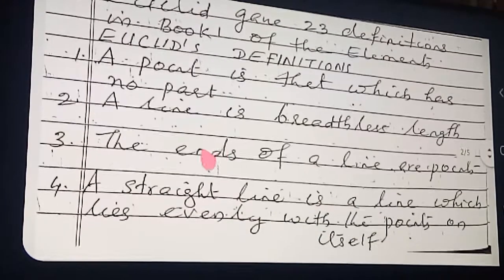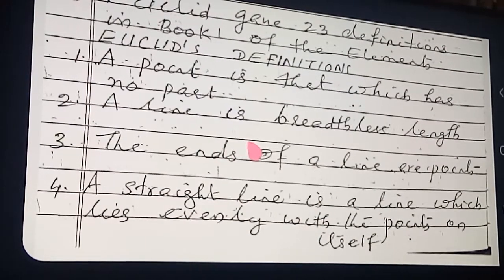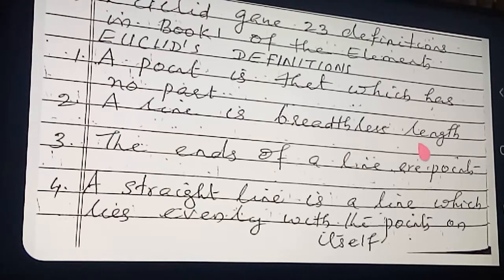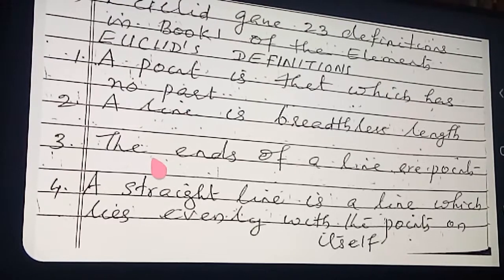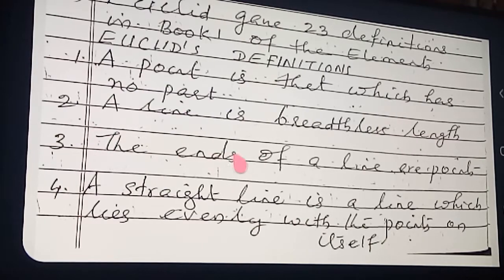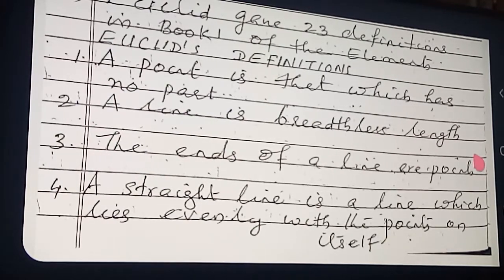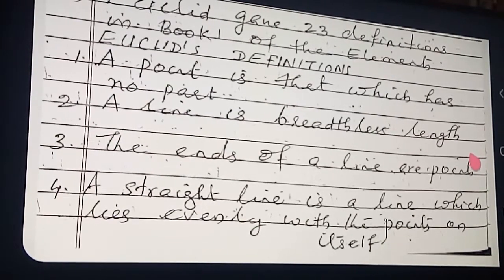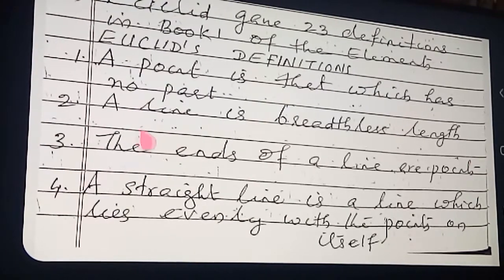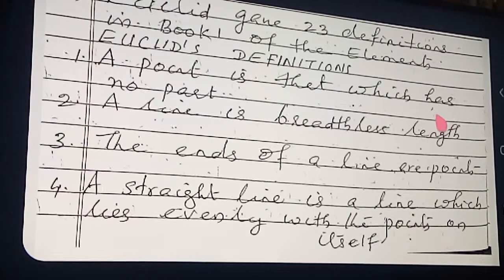Second definition: a line is breadthless length. When we draw a line, as I drew this line here, you see, is any breadth there? A line is breadthless length. A line has no breadth, so we measure it lengthwise only. So a line is breadthless length. That is the second definition.